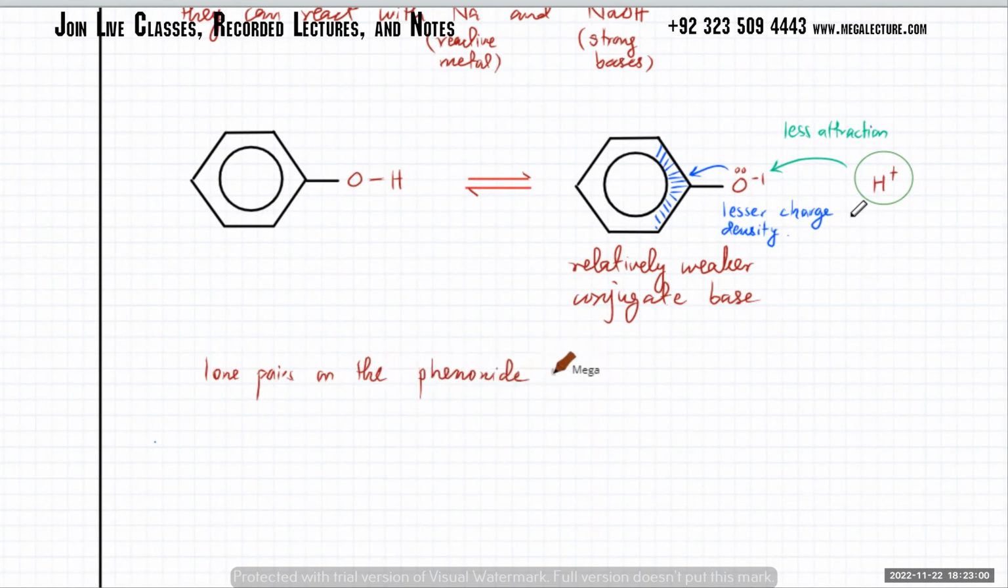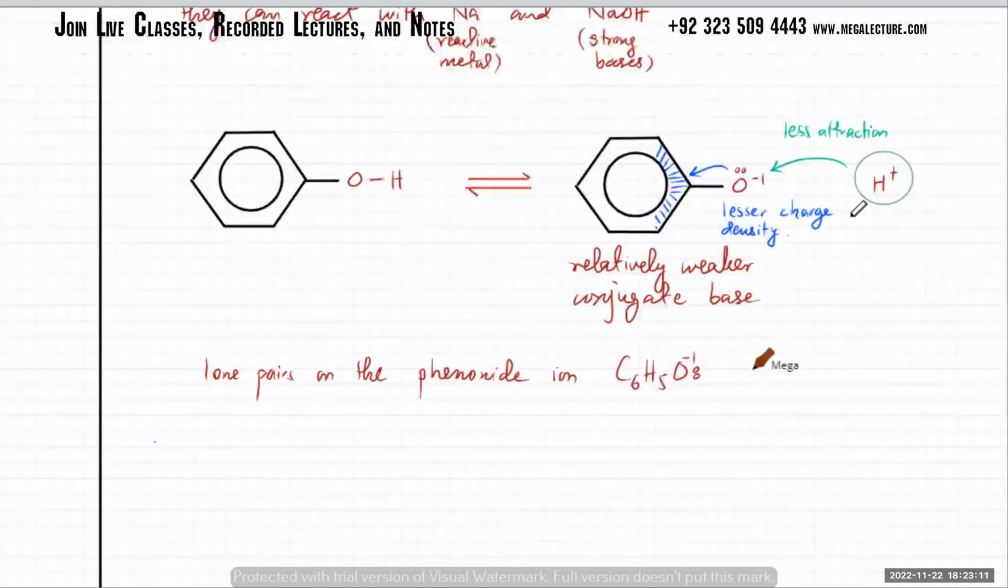you can write the formula of this. This is C6H5. Benzene is C6H5, and there's an O minus one that's next to it. Okay. So the lone pairs on the phenoxide ion overlap with benzene's pi electron cloud. So they overlap with benzene's pi electron cloud.